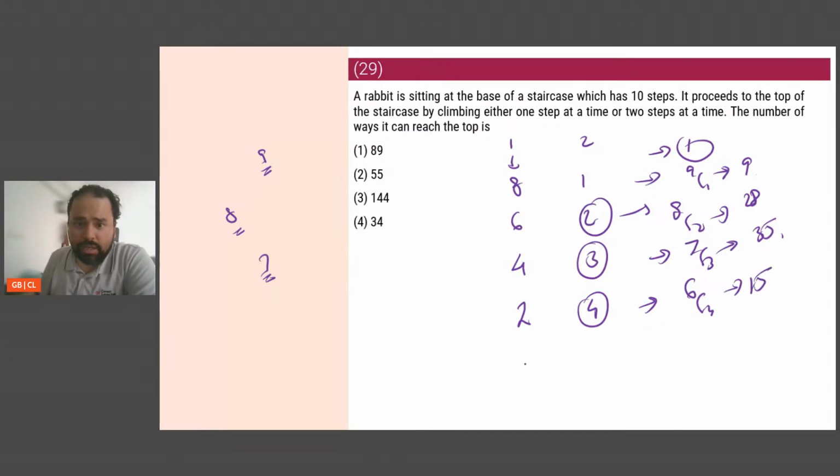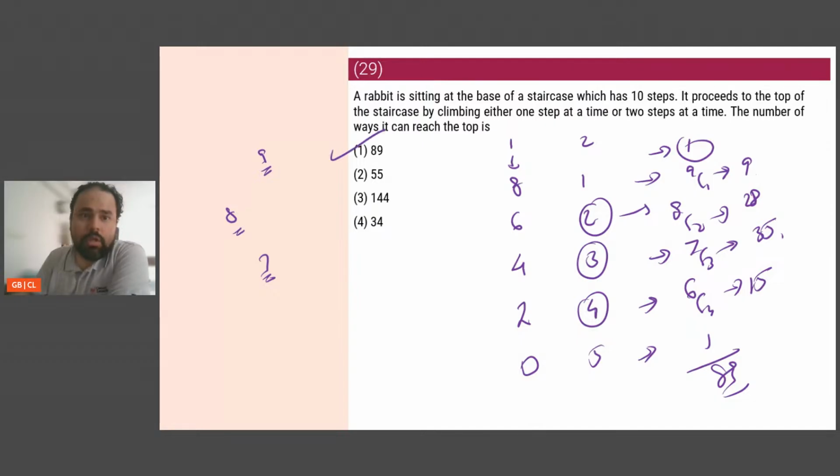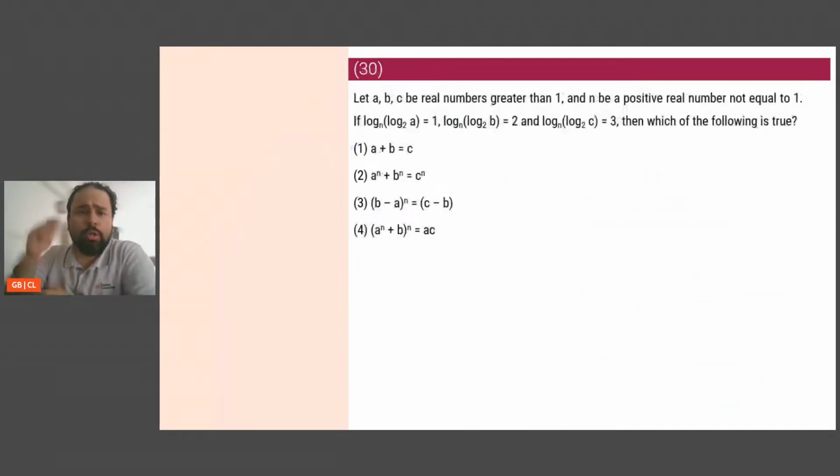And finally, what can he do? He can do 0 ones and 5 twos. This can be done in one way. So the total number of ways is 50, 60, 78, 87, 88, 89. 89 ways, which is option 1. Okay, perfect. Another done. Good.